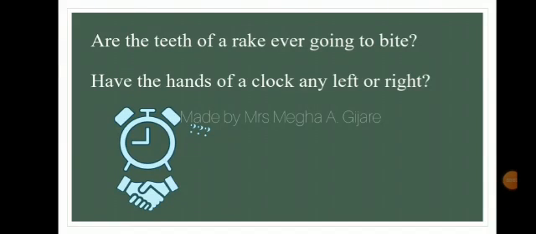Now let us see what humor the poet has created in the third stanza. In the first line of the last stanza, are the teeth of a rake ever going to bite? The poet compares human teeth with the teeth of a rake. Rake means an agricultural implement with teeth for gathering cut grass and hay or for smoothing the surface of the ground. The poet creates humor and questions whether teeth of rake can bite like human teeth do.